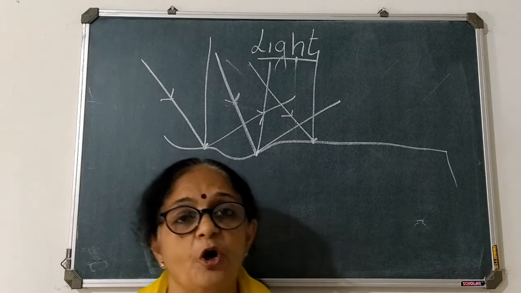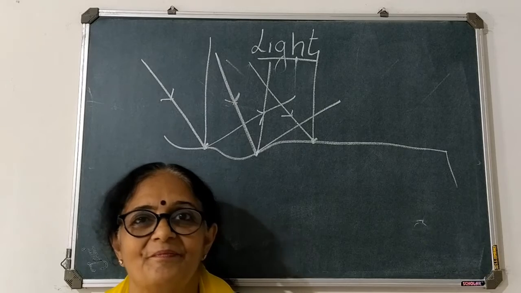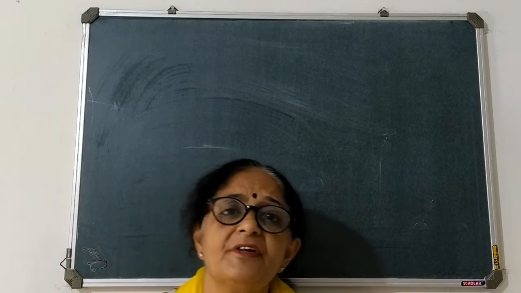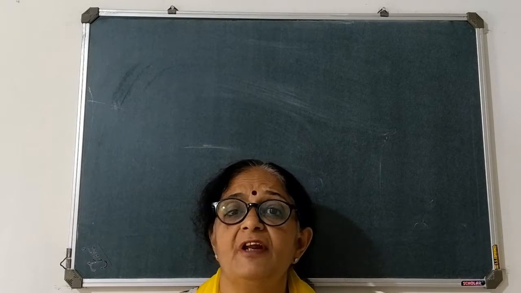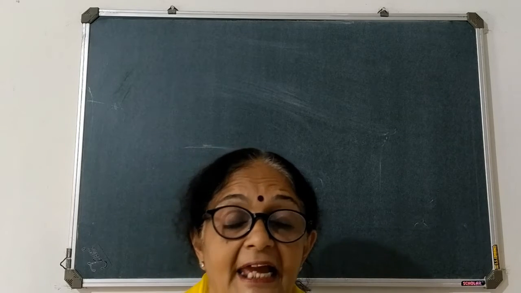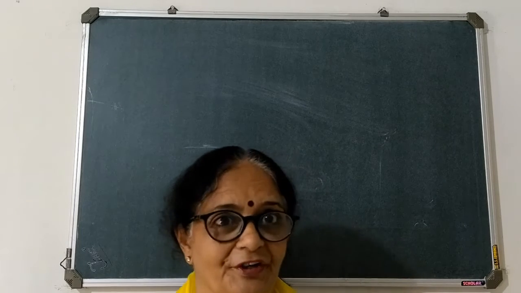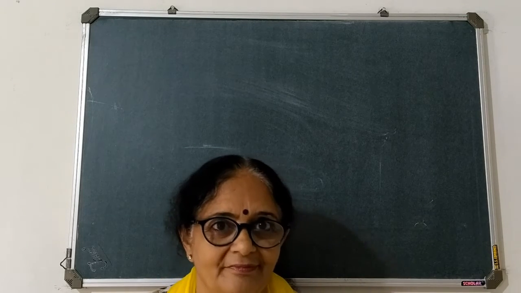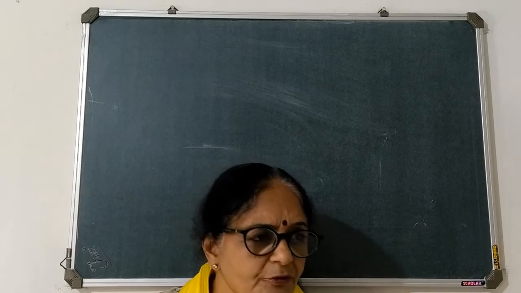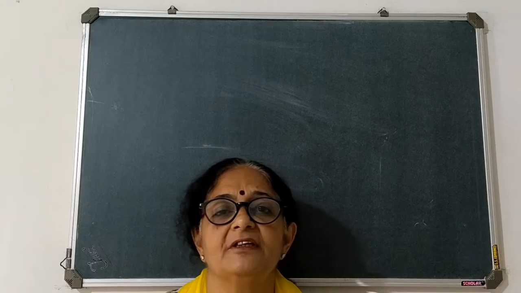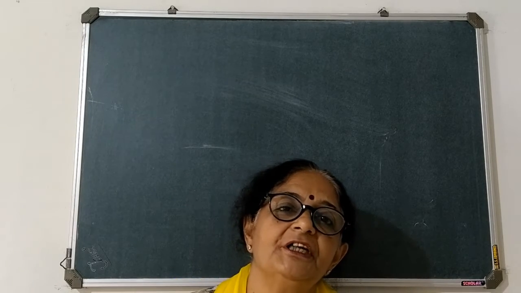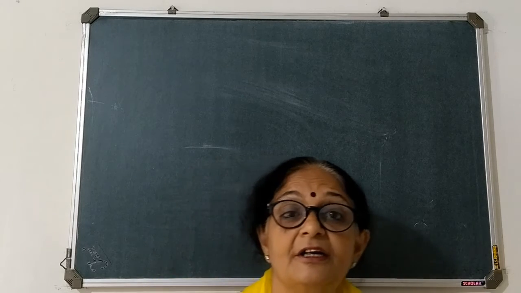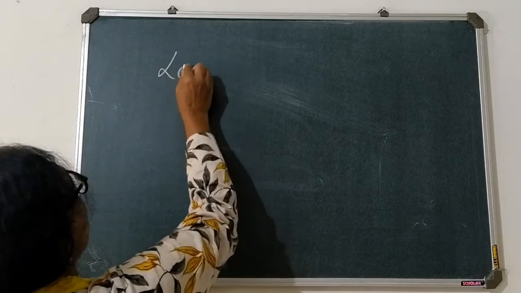Children, I hope you have understood all the three topics. What we have understood is that if the surface is smooth, the rays after reflection will run parallel, like it happens in a mirror. A mirror is a smooth surface. And if the surface is rough, like a notebook or any other irregular surface, then after reflection the rays will not run parallel. This is what we have learned. Now we are going to talk about laws of reflection.